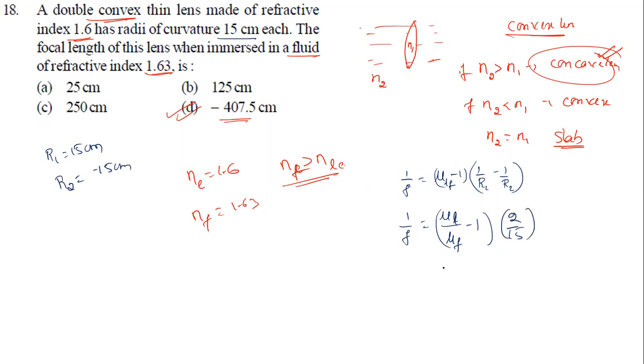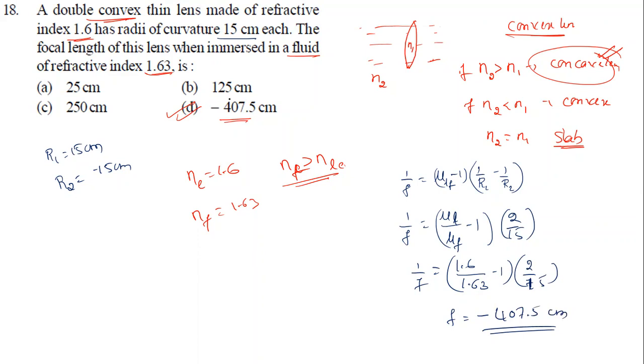Mu lens is 1.6, divided by 1.63, minus 1, into 2 by 15. That is 1 by f. If you simplify, f is negative 407.5 centimeter. You get a negative value, so this is the answer.